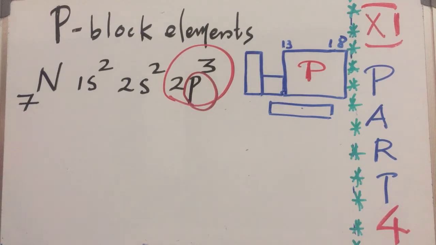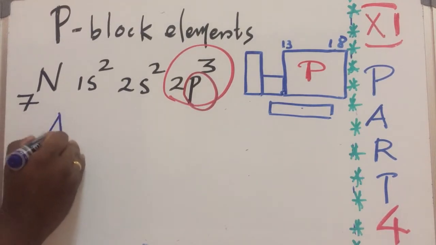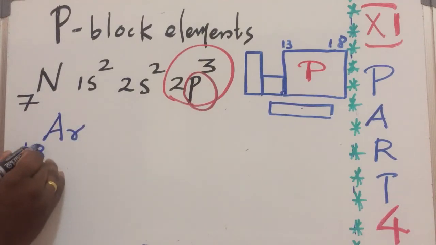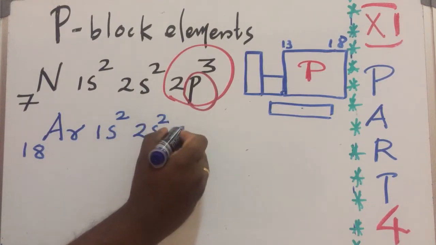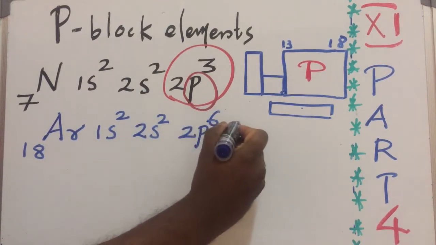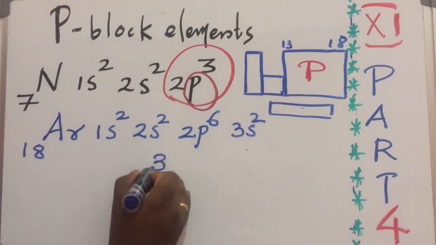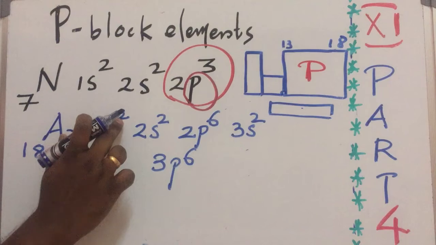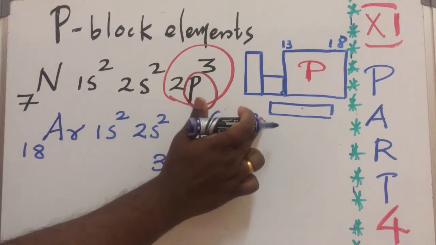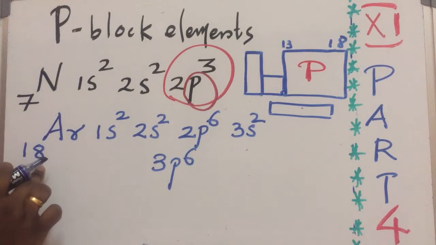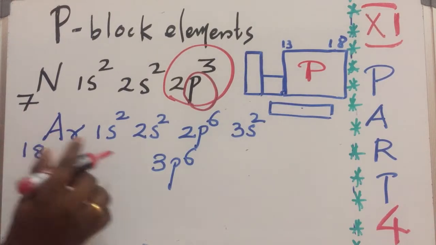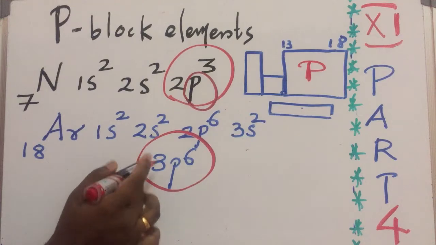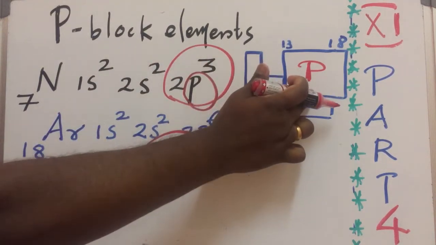Another important example is argon. The atomic number of argon is 18. The electronic configuration is 1s2, 2s2, 2p6, 3s2, 3p6. 2 plus 2 is 4, 4 plus 6 is 10, plus 2 is 12, plus 6 is 18. So this is the configuration of argon, where the last electron enters the 3p6 orbital. So argon also belongs to the p-block.